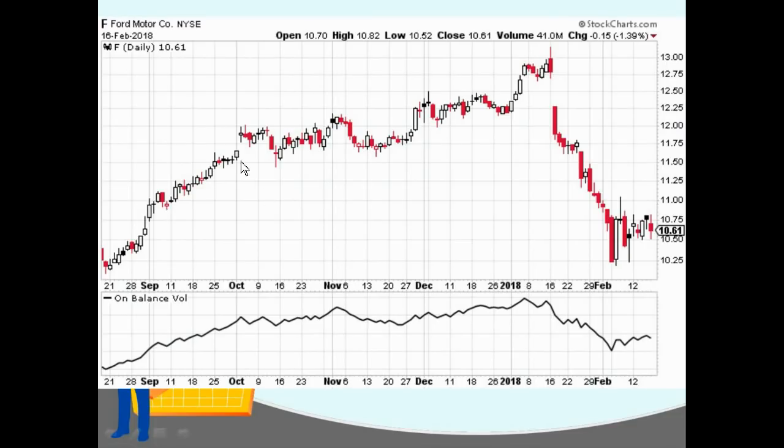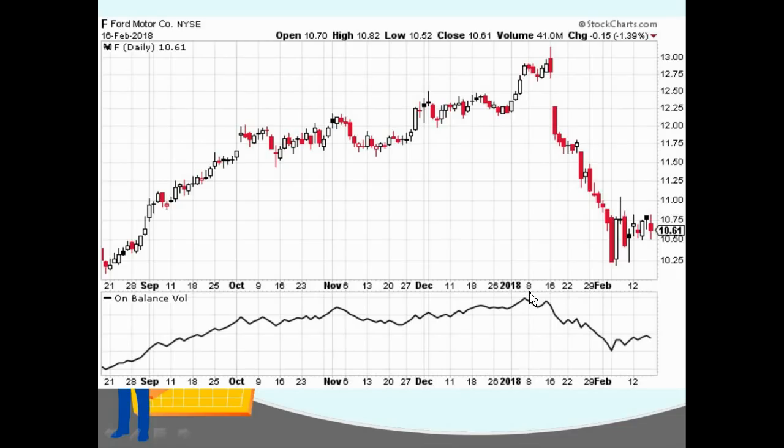This is a daily candlestick chart of the price action of Ford stock. Each candlestick represents 1 day of price action, and here's the OBV, and this is from stockcharts.com, so I want to give them credit. We can see examples of a divergence right over here. We've got the price action going up, a higher high here, but at the same time, a lower high on the OBV or On Balance Volume Indicator.